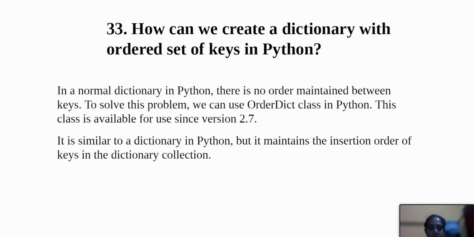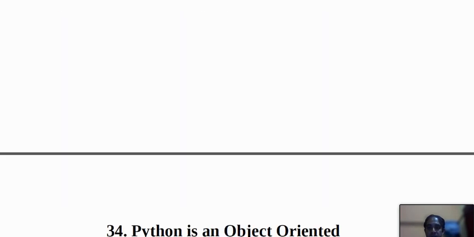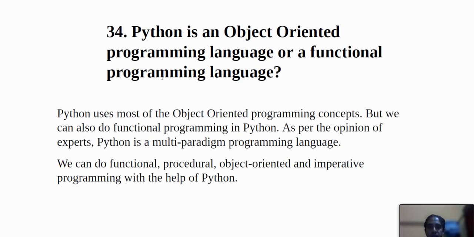And the next question is, is Python an object oriented programming language or a functional programming language? That is the most important question. Python uses most of the object oriented programming concepts, but we can also do functional programming in Python. As per the opinion of experts, Python is a multi-paradigm programming language, and we can do functional, procedural, object oriented and imperative programming with the help of Python. That is the most important answer.